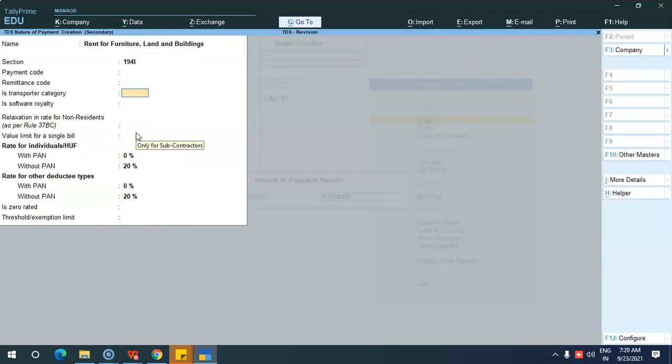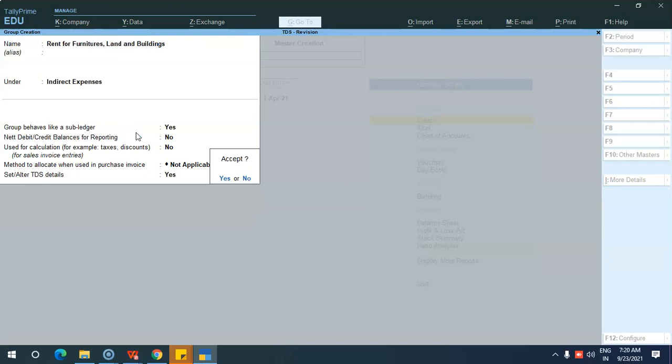Okay. Then no single bill limitations. Then the payment is 10%. Threshold limit is 2,40,000. So we have done with rent for furniture, land and buildings. The nature of payment has been created and we have configured the TDS at group level.